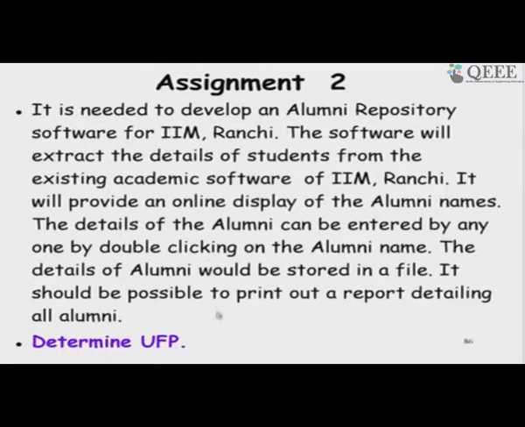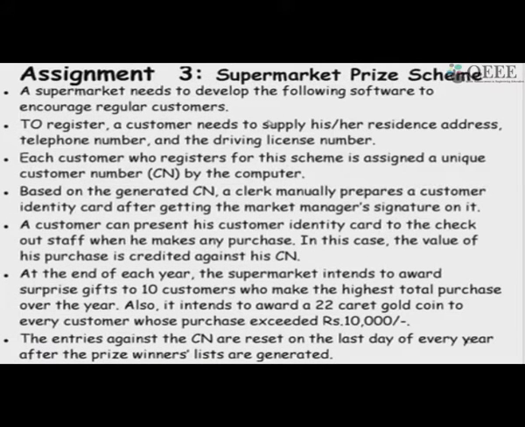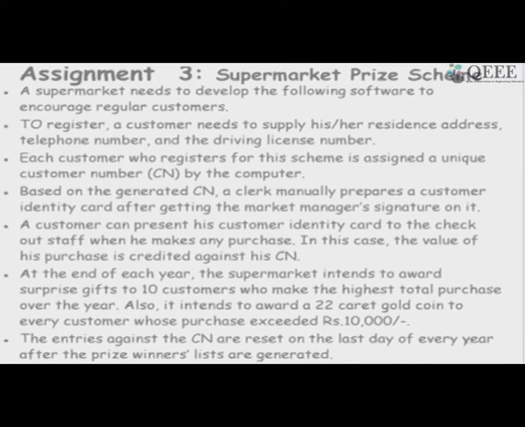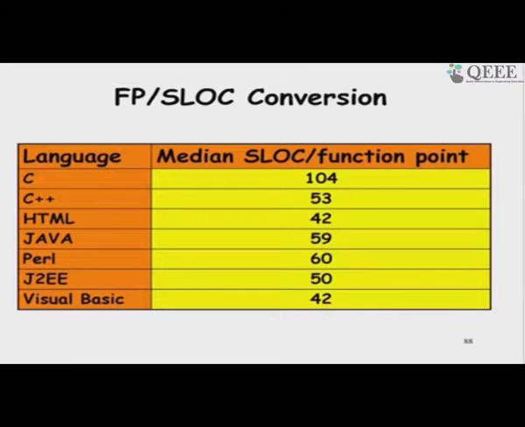There is another display here about a simple software, an alumni software, supermarket price scheme, a slightly longer software description, more complex. So, please try this out to compute the unadjusted function point and then the value adjustment factor and the final function point.